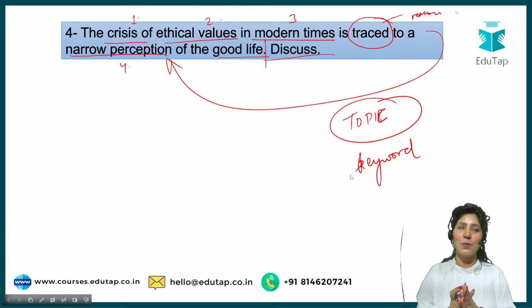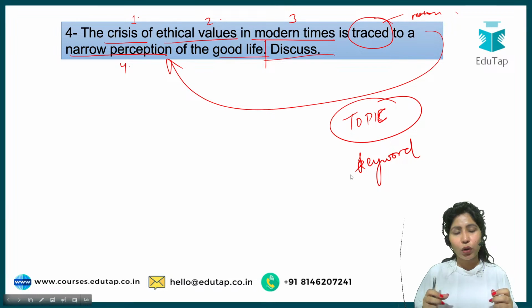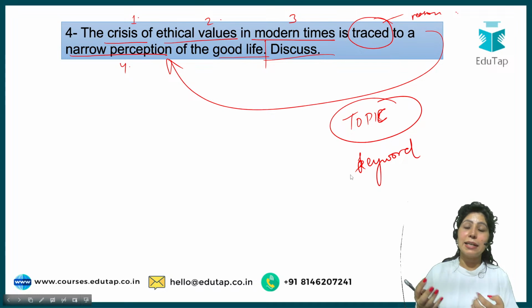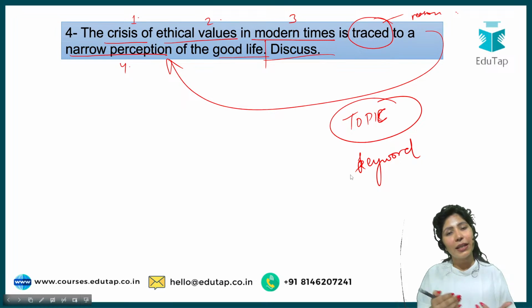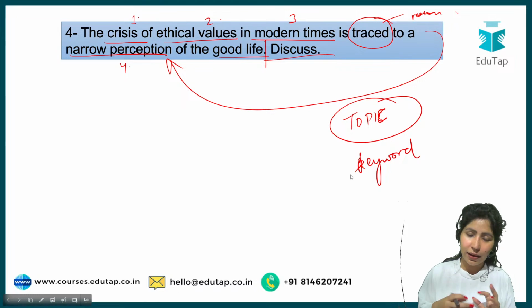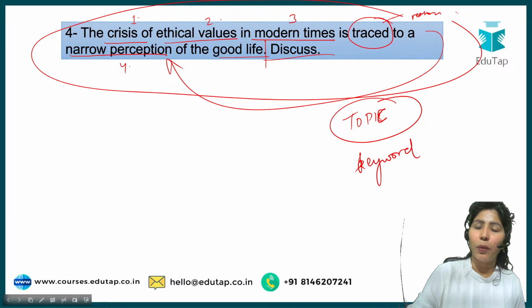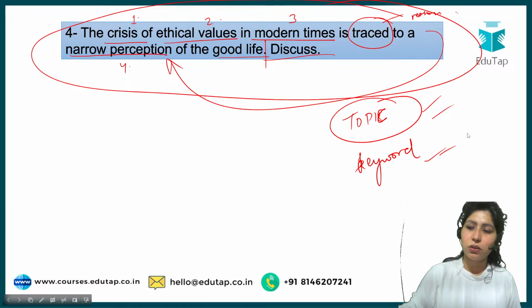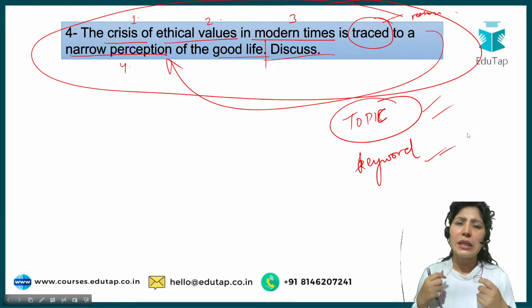Not exactly in the conclusion, but towards your conclusion. See, also there's another problem that comes up with answer writing with many aspirants: sometimes they end up writing what they should write in conclusion in the introduction, and what should be written in introduction they end up writing in conclusion. So here, whatever general things are there about the topic, we'll see what to write in conclusion and what to write in an introduction. An introduction should make the question feel important. For that, you should understand the topic of the question or the keyword of the question. Give me the topic. What is the topic that is being talked about here, or what is the keyword for this question?